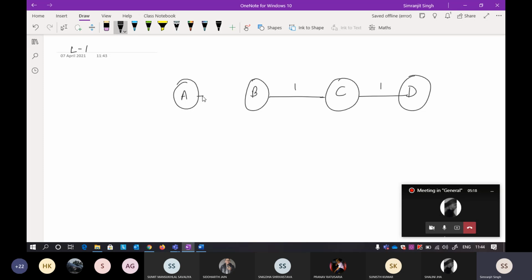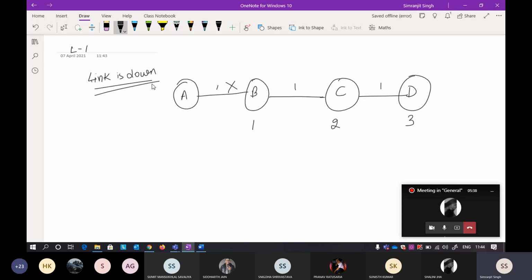Previously the connection was established here. Now I'm saying that the link is down. Previously the distance vectors that were exchanged were 1, 2, 3.